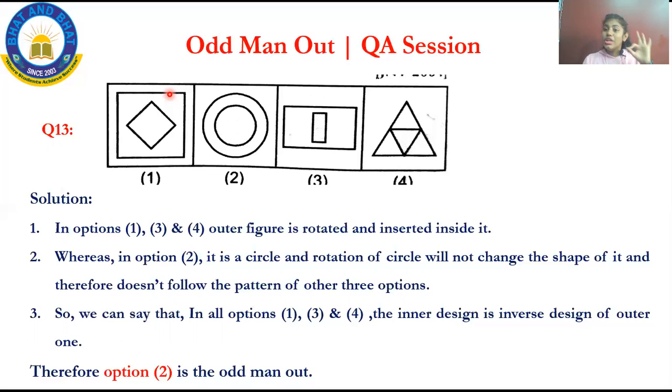As I said, three will be sharing common characters or features, except one, that is the circle. A circle doesn't change its shape or size. So it is the correct option. Option 2 is the correct answer. This is how you have to analyze.